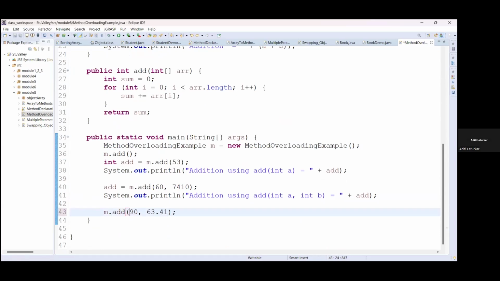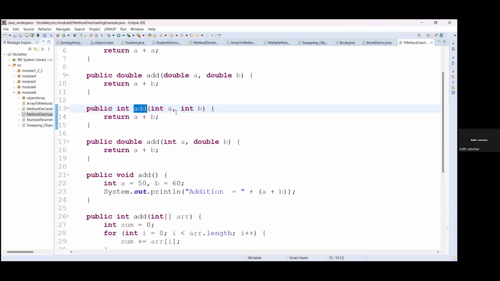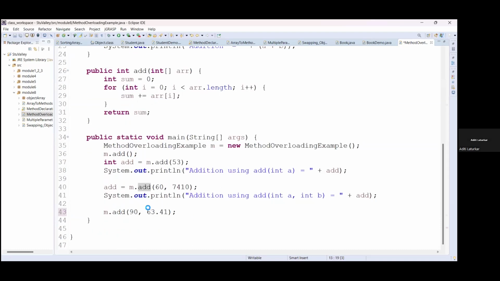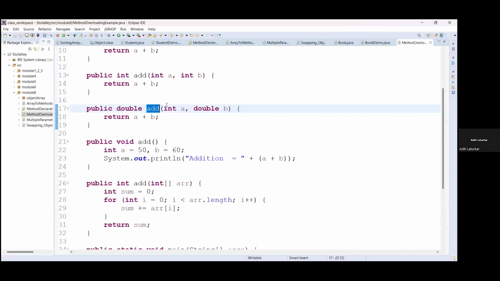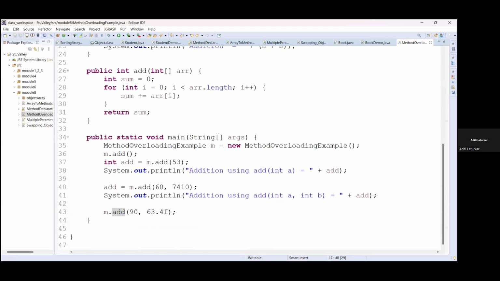You can add a 0 also, but you have to use the double value at the end. So the compiler will understand that based on the value given, the method should get called, that is with the double parameter, right? Sequence of the values matters always.